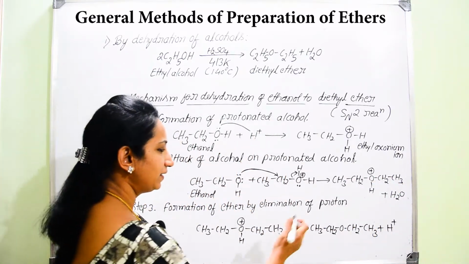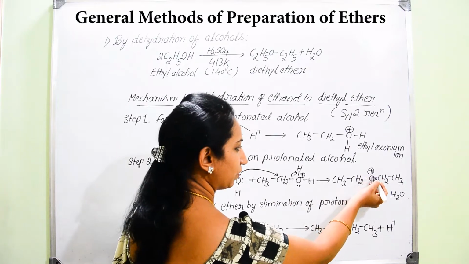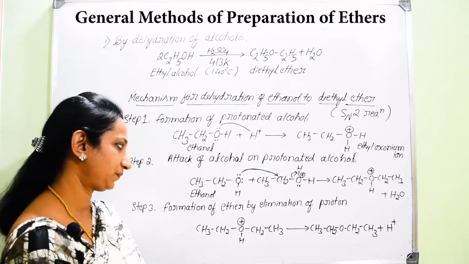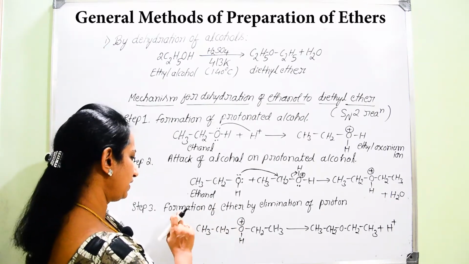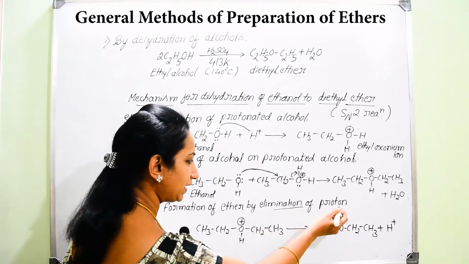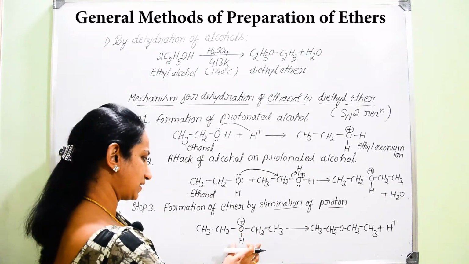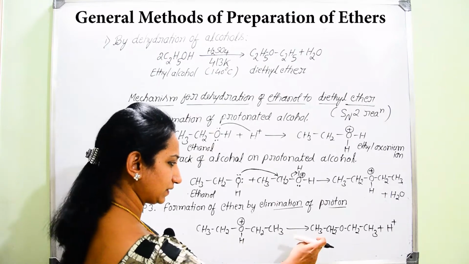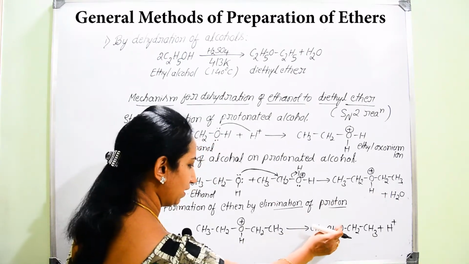Now we can find there is still a positive charge present on oxygen. Oxygen is carrying a positive charge. Now to get back its neutrality, there is formation of ether by elimination of a proton. So in this last step, because of the removal of the proton, it results in the neutrality of oxygen.